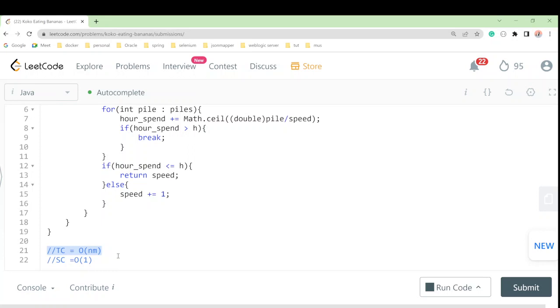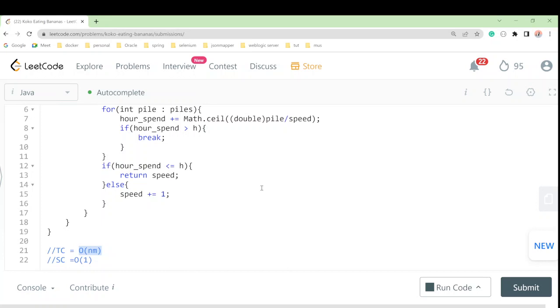So there is a total of m iterations over the array to find the minimum speed, and to sum up overall we have O of n m. The best case scenario is O of n.